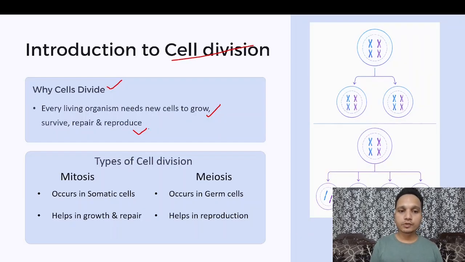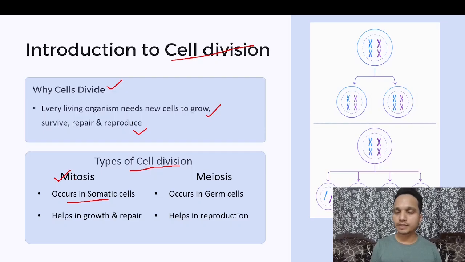There are two types of cell division discussed in your textbook. The first type is mitosis. It is a simpler type, very basic and easy to understand, which is given in your book. We are discussing mitosis today. It occurs in somatic cells. Mitosis only occurs in somatic cells. There are two types of cells in our body. This is a very important topic, which will come again in your 8th lesson, related to biotechnology.